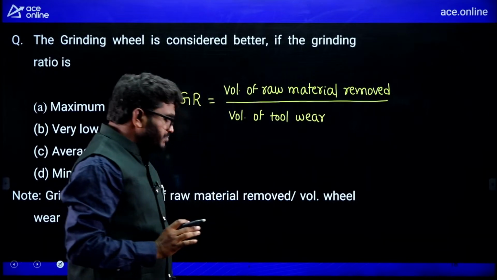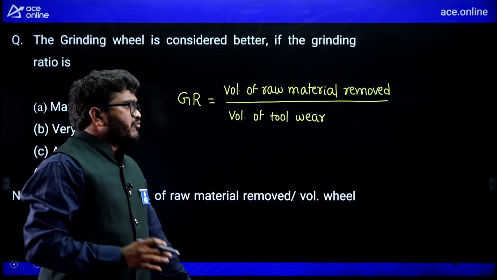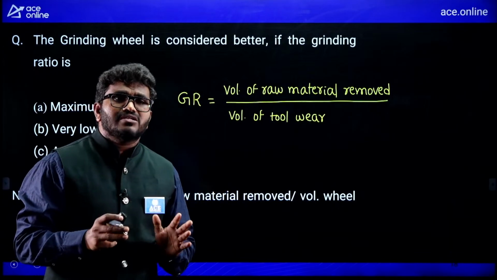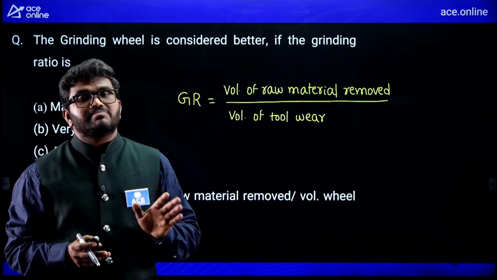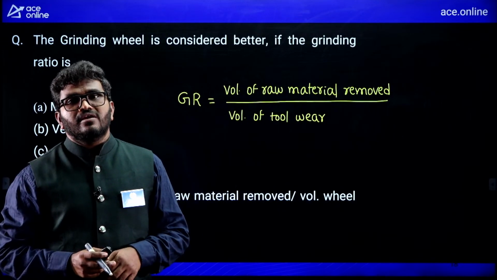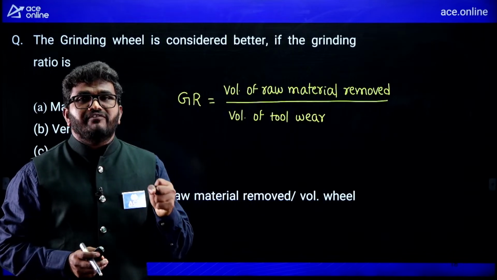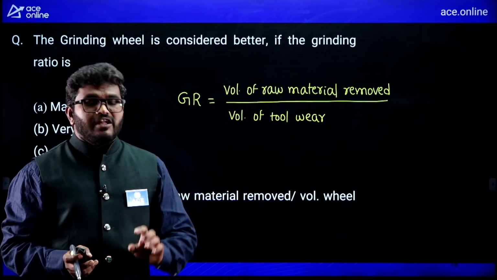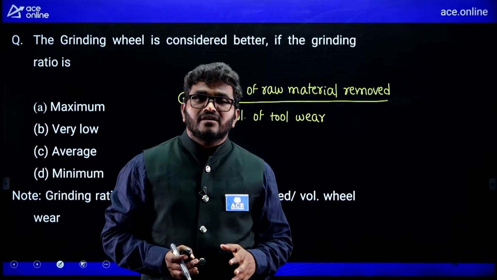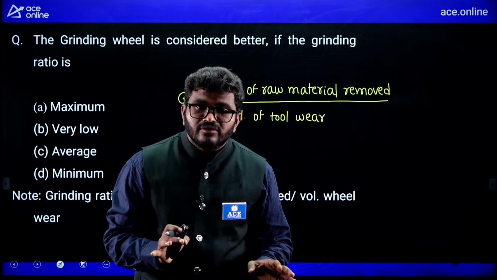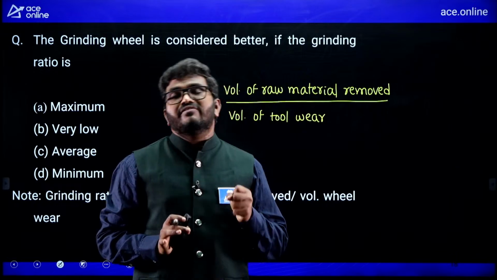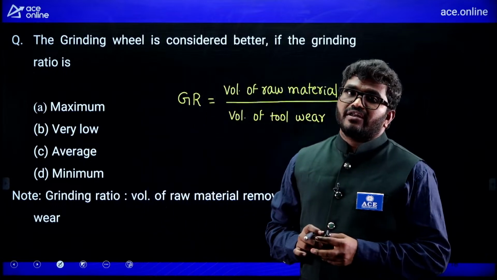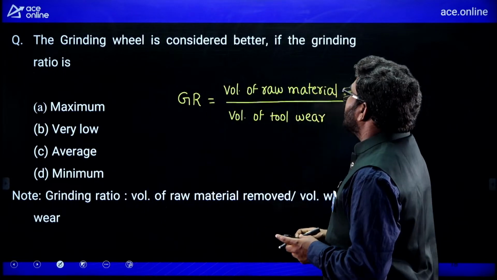Now see here, very simple. Suppose the volume of tool wear is more, meaning the grinding wheel wear and tear is more, wheel material is removed. Is it good or bad? It is bad. Should purchase a new wheel. Always the grinding wheel wear resistance should be high, wearing of the material must be low. And if you want to increase the efficiency of the grinding machine, more workpiece material has to be removed with a very less amount of grinding wheel wear. So, from a high efficiency point of view, the grinding ratio must be high.